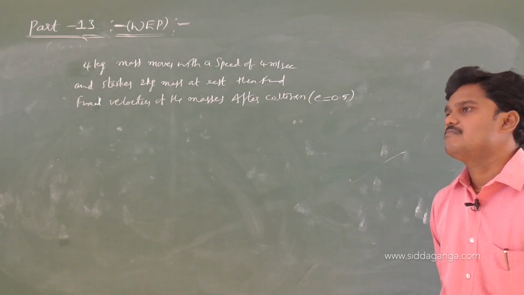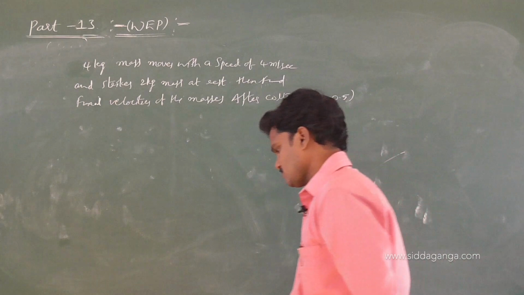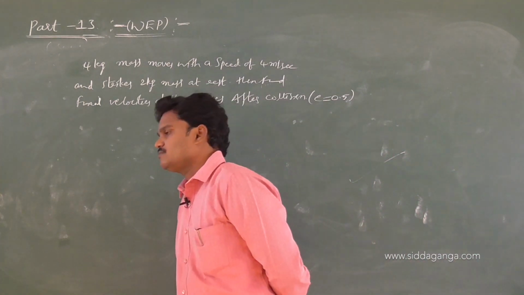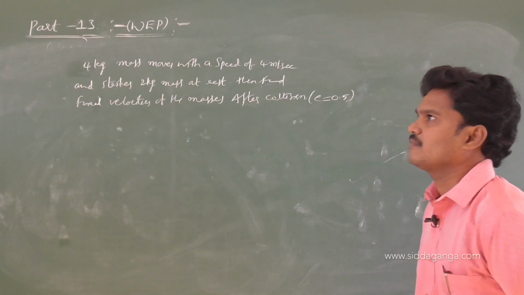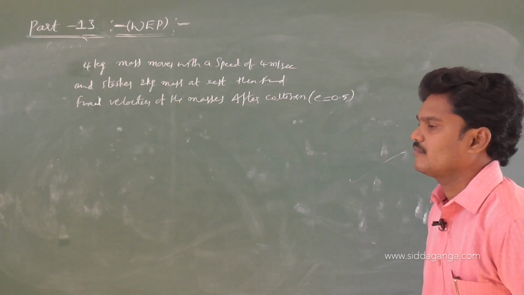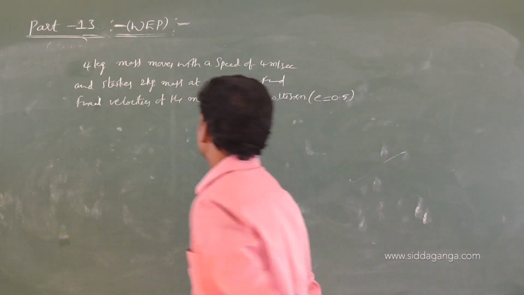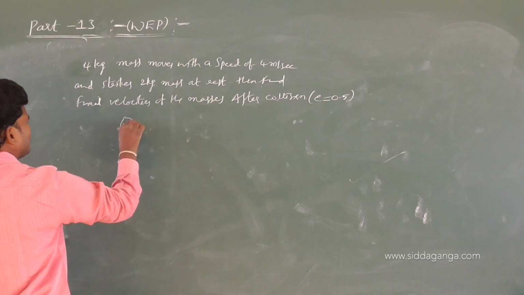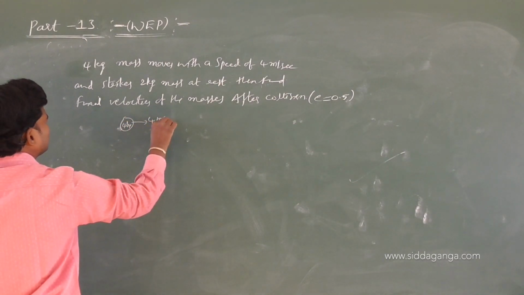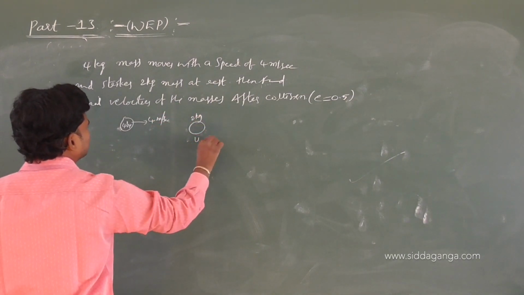Try this problem. A 4 kg mass moves with 4 meter per second and strikes a 2 kg mass that is at rest.